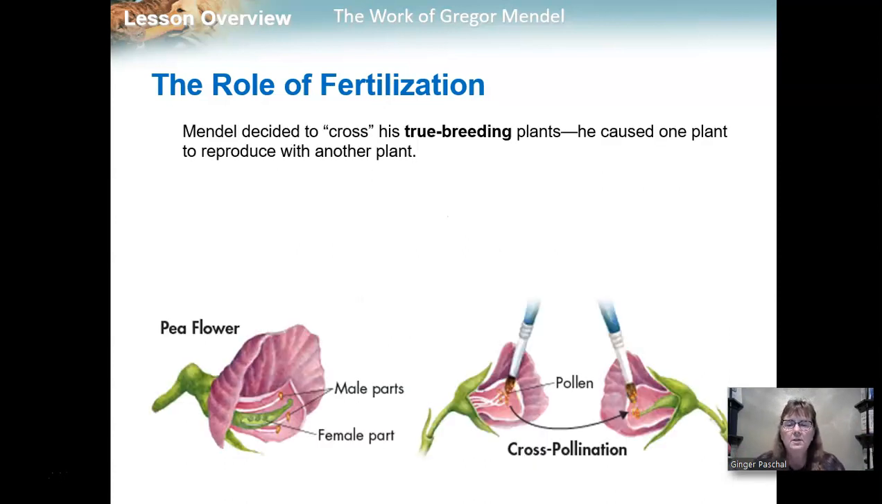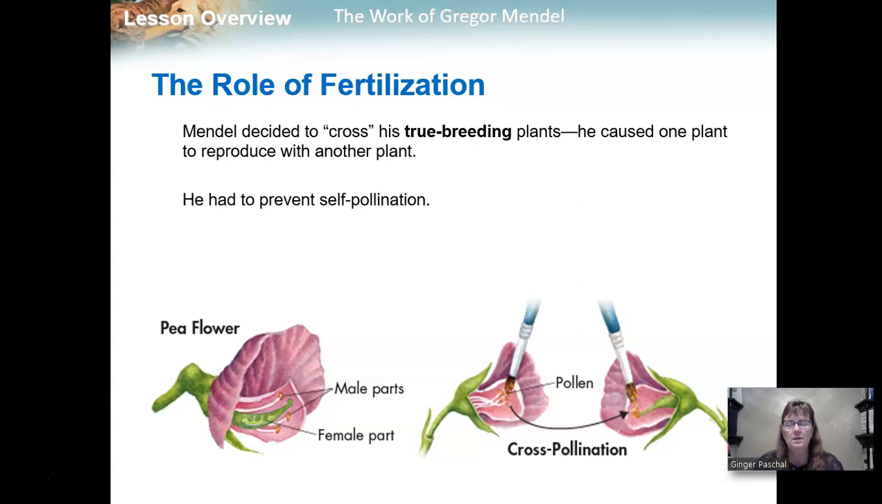So Mendel decided to cross his true breeding plants. He had these plants that would reproduce over and over again and would produce the same characteristics all the time. He had these other pea plants that would reproduce with themselves on their own. They would self-pollinate and they would create the exact same plants, very much like clones would be. So he decided to take these pea plants and cross them with each other. So he wanted to cause one plant to reproduce with a different plant.